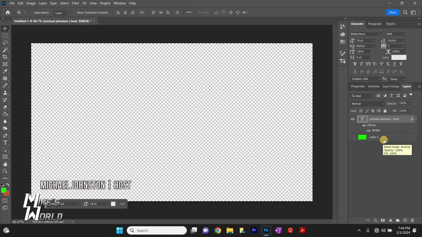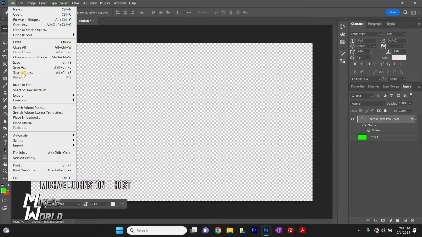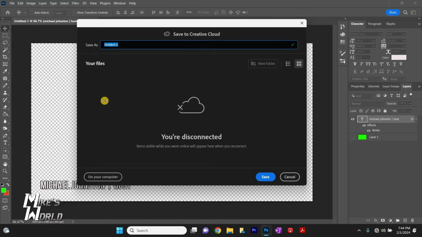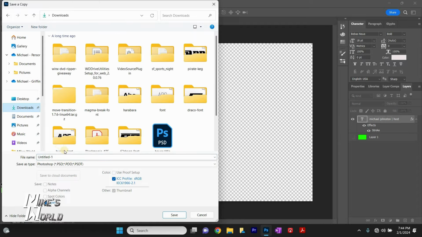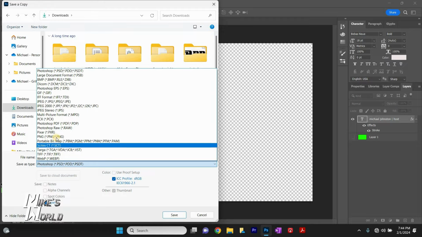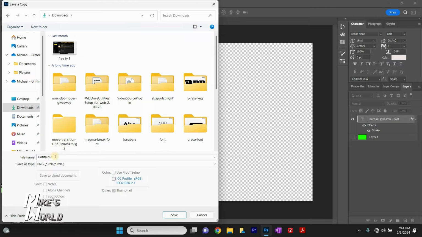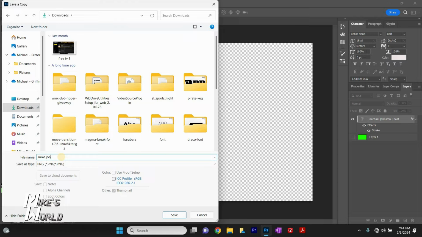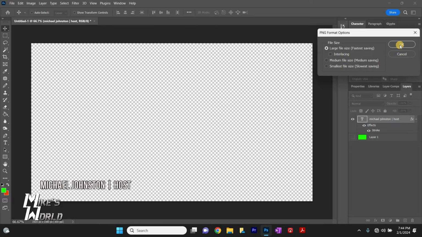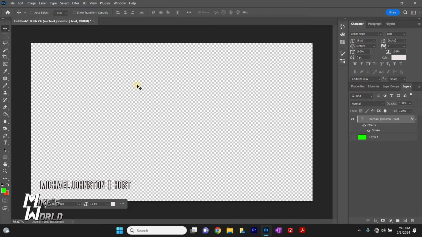And now I need to save just this text as a PNG. So we're going to go to File, Save as Copy. We're going to pick where we want to save it, anywhere, desktop. I always do downloads if it's something temporary, and change the save type to PNG, and we're just going to name it something that we'll remember. So pick a spot to save it, name it, and click Save. And that's all we need for Photoshop. We'll come back to Photoshop later.